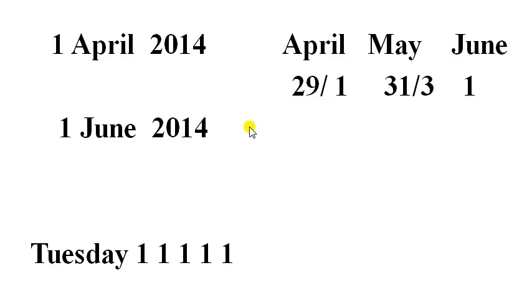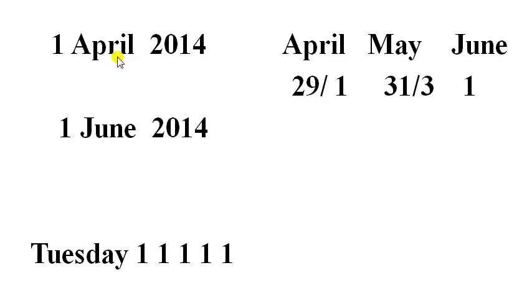So the reference dates given are 1st April 2014 and 1st June 2014. There is no change in the year, that is 2014, only a difference in the month. Since there is no February month in between these two months, there is no need to check whether 2014 is a leap year or not.